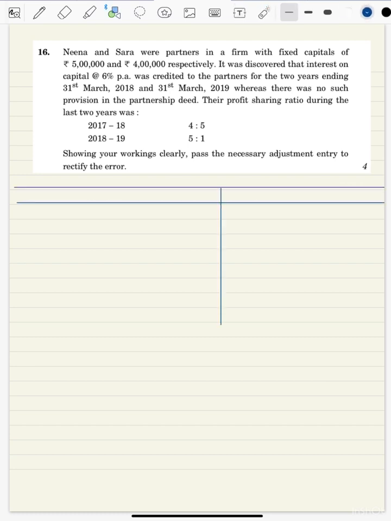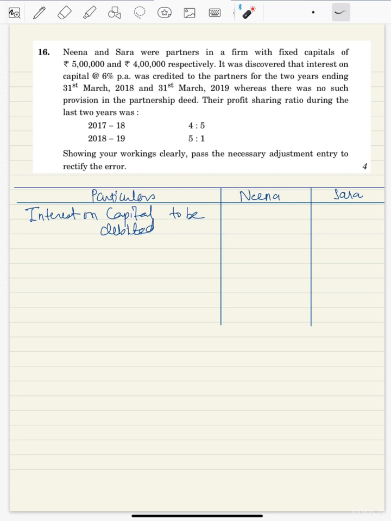We'll make the table first, Nina and Sara. Imagine that these people have already been paid interest on capital, so we'll take it back. We'll write here interest on capital, to be debited. What was the amount they got? It was provided for 2 years, for 2017-18 and 2018-19 also.